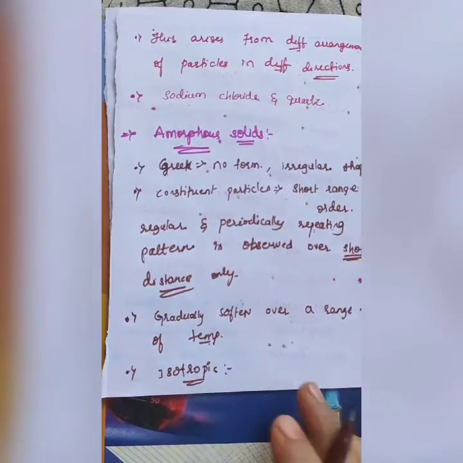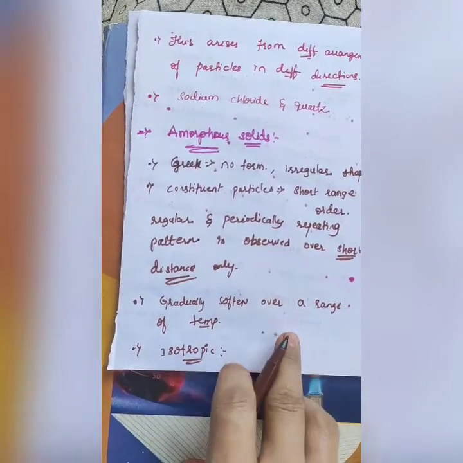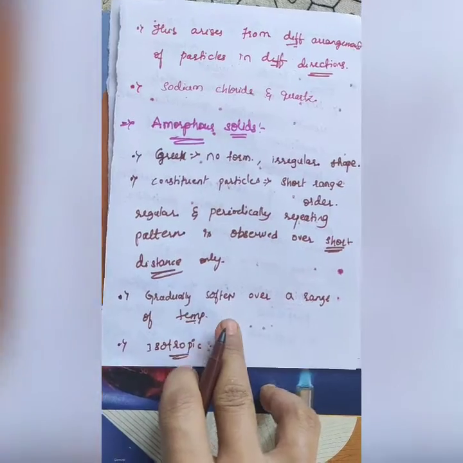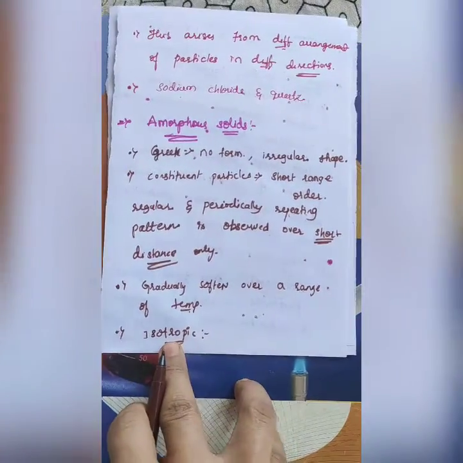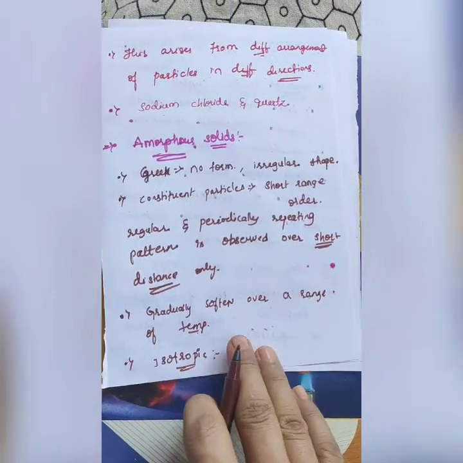Isotropic. What is the meaning of isotropic? We already know about that. Anisotropic means they have different physical properties, and here iso means same. So they have the same physical properties.